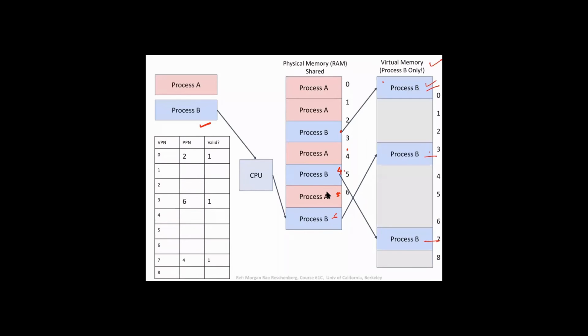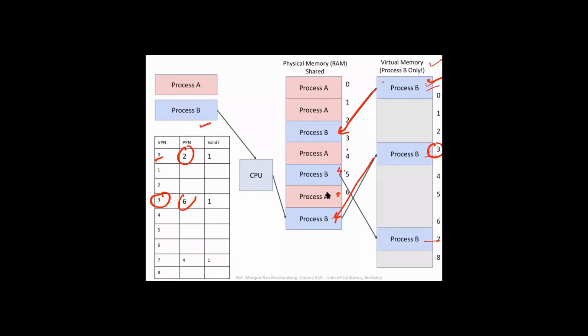For example, virtual page number 0 is mapped to physical page number 2. Then virtual page number 3 is mapped to page number 6 here.